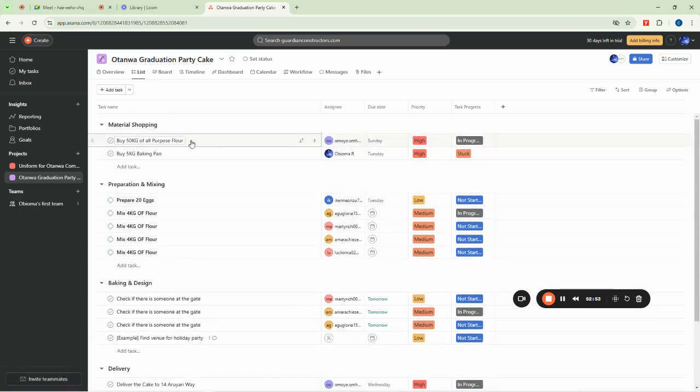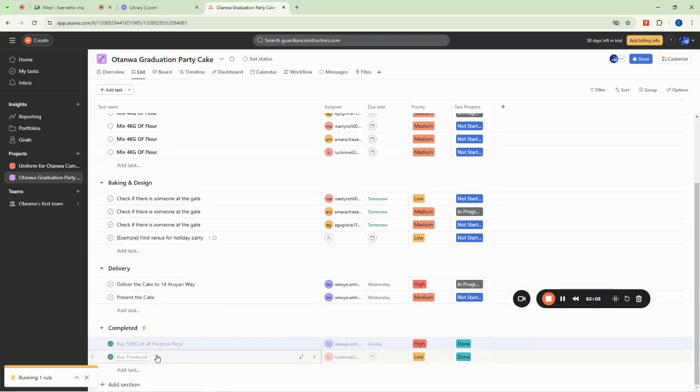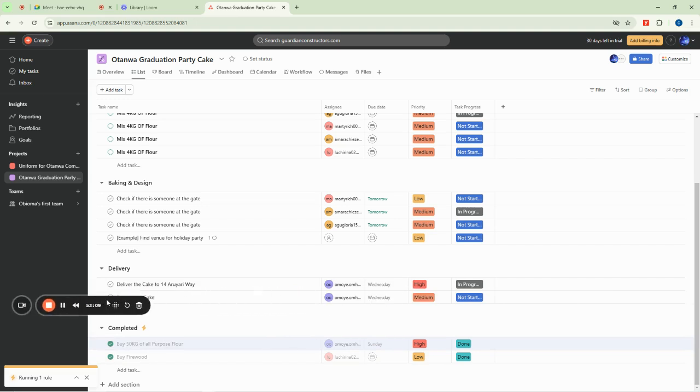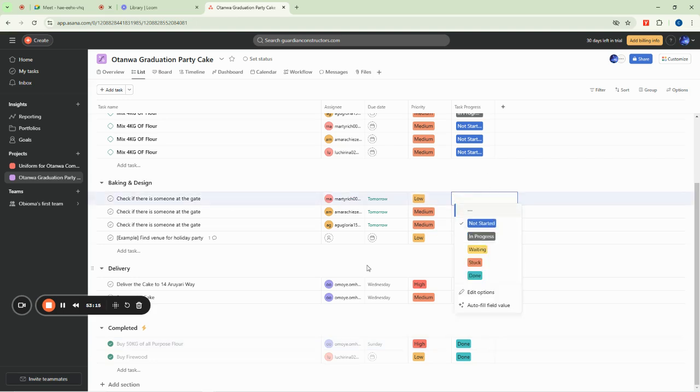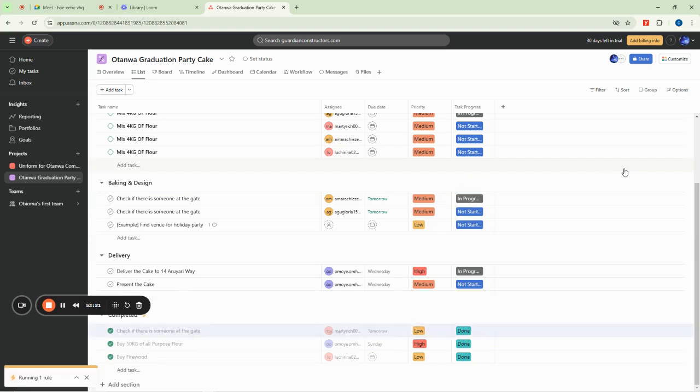So if I come here again and I change it to done, watch what will happen. Look at my mouse here. It will move. You can see it down here. That is it. It's not difficult, guys. So let me still do it here. Now maybe this one is done with baking. So you can now come here and change it to done. Look at what will happen. See? It works.